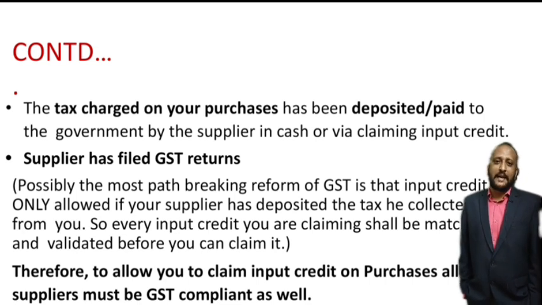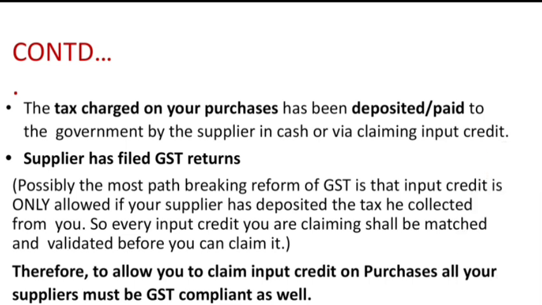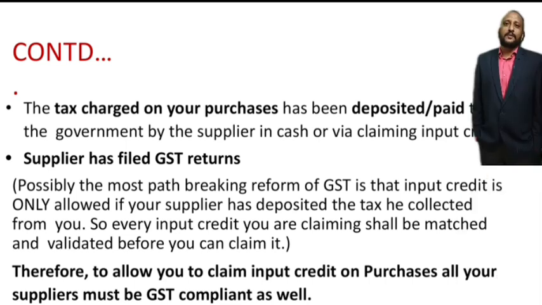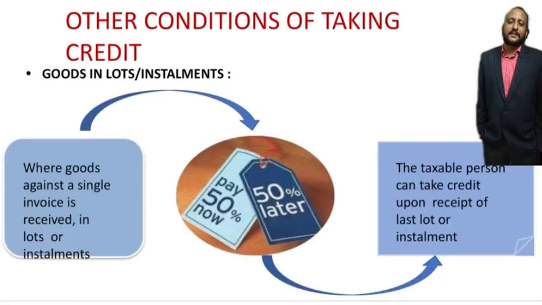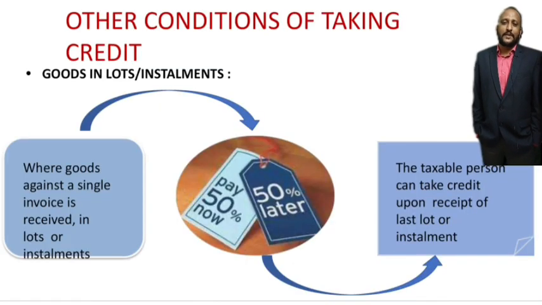Okay, right? Therefore, if you want to claim the input tax credit on all of your purchases, the supplier must be compliant with the GST rules and regulations. So if you are not having any compliance as per the GST norms, you will not be allowed to avail this ITC, that is input tax credit,